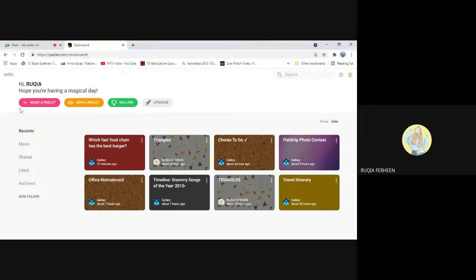So if you want to create a Padlet, just click on make a Padlet. Before that, you can create only 4 Padlets for free. If you go to the premium or upgrade option, you can create any number of Padlets, but in the free version, you are constrained to create only 4 Padlets. So click on the make a Padlet button.